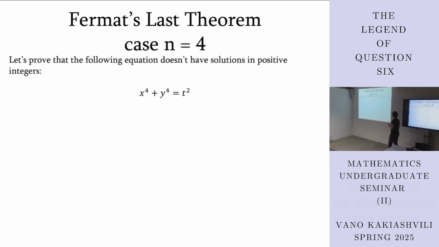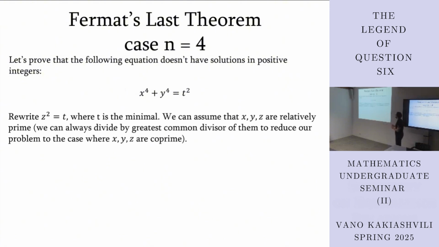Okay, let's rewrite the equation as follows. Instead of z squared, let's write t, and let's prove that this equation has no solutions. So let's assume that it does have solutions, and let's take a solution where t is minimized.